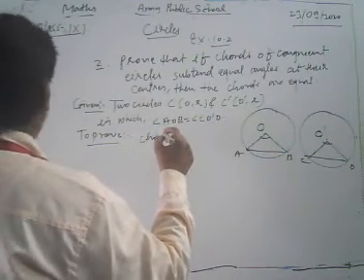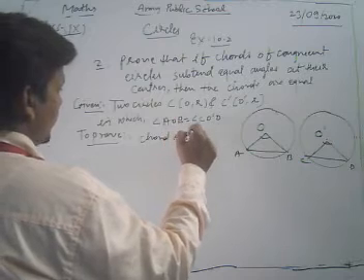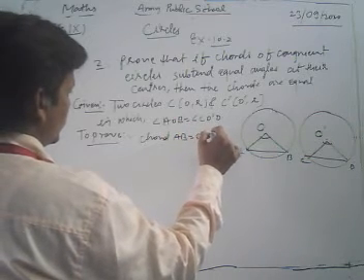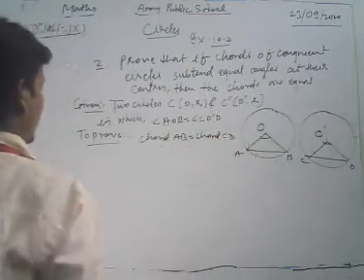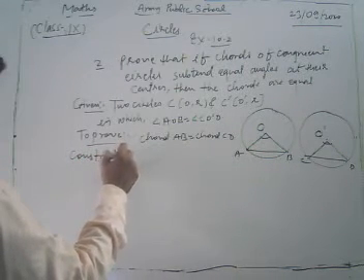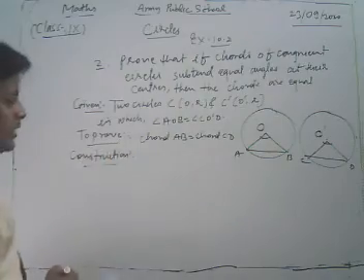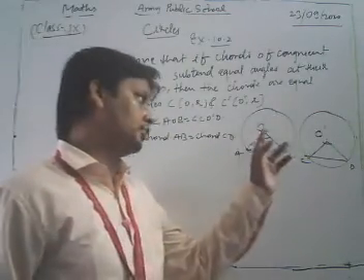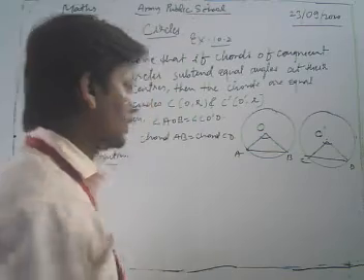Chord AB is equal to chord CD. Now we have to do some construction. So write in this way. What do I do in construction, dear students? In construction we join OA, OB, O'C, and O'D.